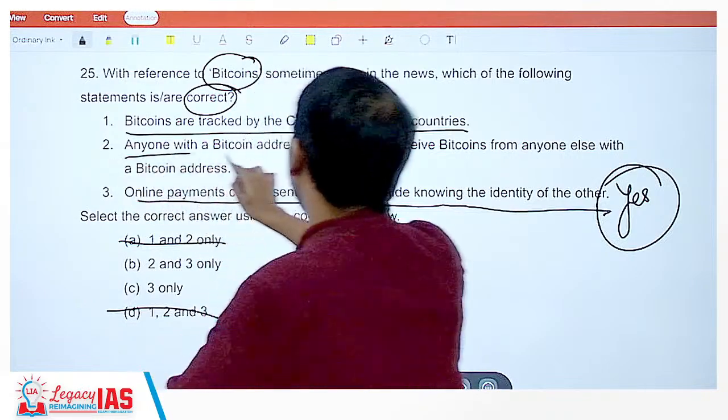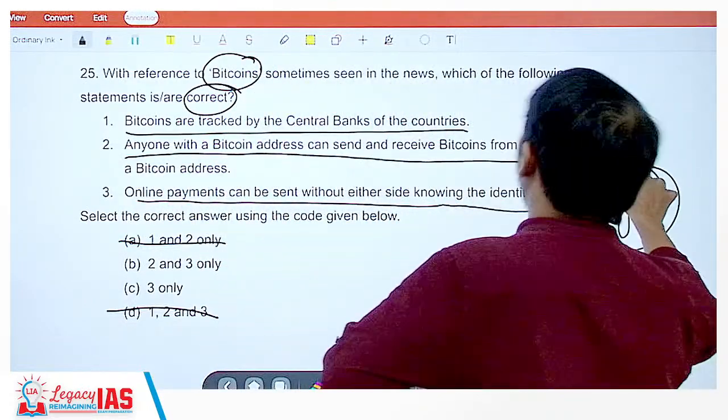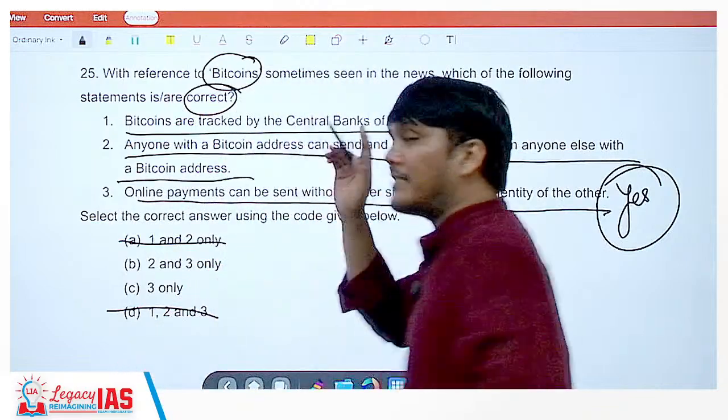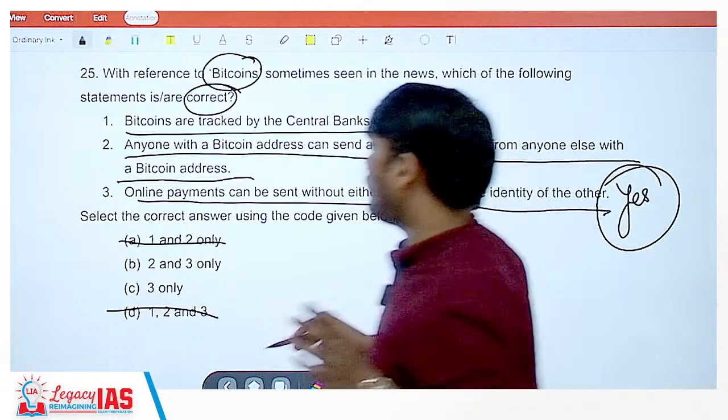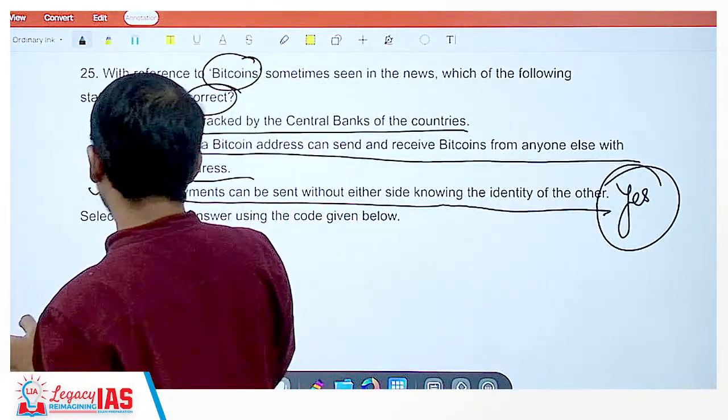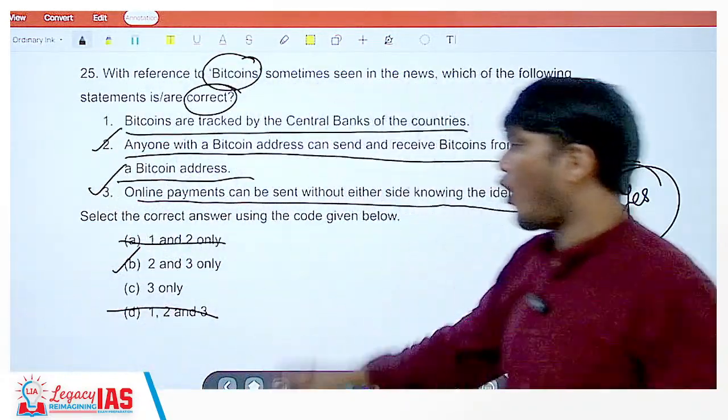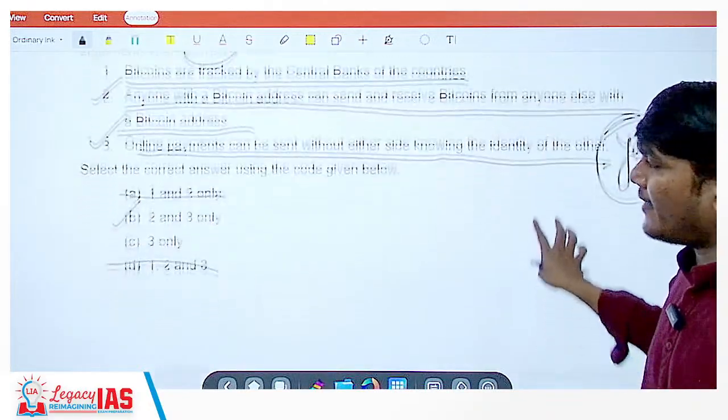Statement 2. Anyone with a Bitcoin address can send and receive Bitcoins from anyone else with a Bitcoin address. Yes. There is no need for an intermediary. So statement 2 is also correct. 3 is also correct. The correct answer is option B, that is 2 and 3.